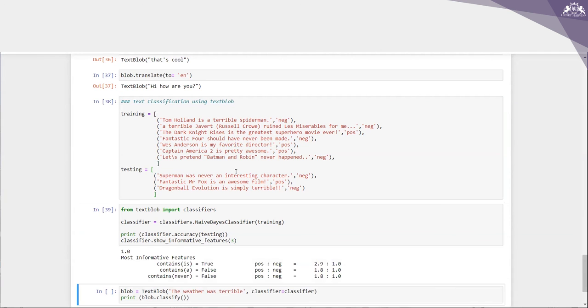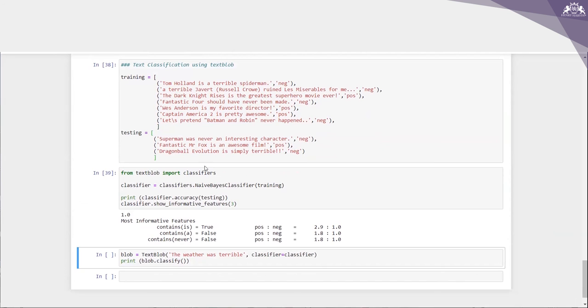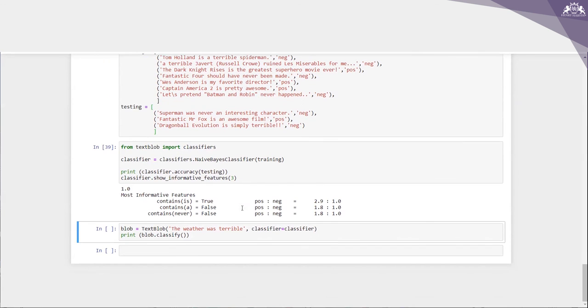And what I'm doing is writing code here. TextBlob provides an inbuilt classifiers module to create a custom classifier. When I import this, I'm using the Naive Bayes classifier over here. You can see that we have passed the training data into the classifier, and here we can see the accuracy of the classifier for positive as well as negative.